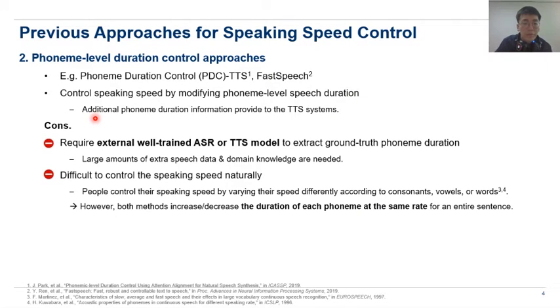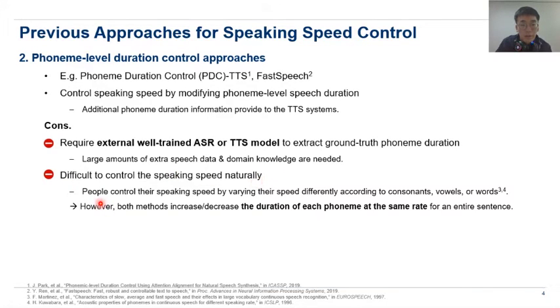The cons of these approaches are that they require an extra well-trained ASR or TTS model to extract the ground truth phoneme duration, because it is needed in the training stage. And to train this pre-trained model, a large amount of extra data and domain knowledge are needed. And they have difficulty controlling the speaking speed naturally.